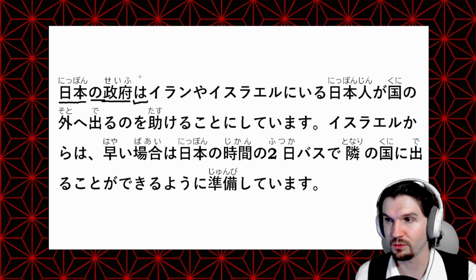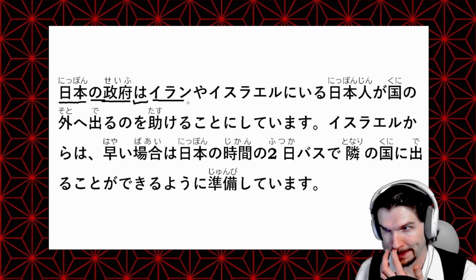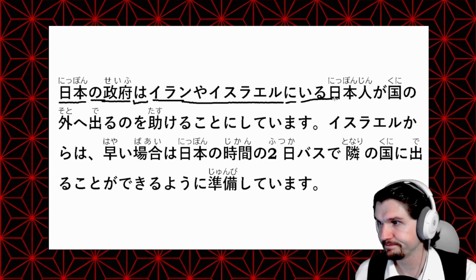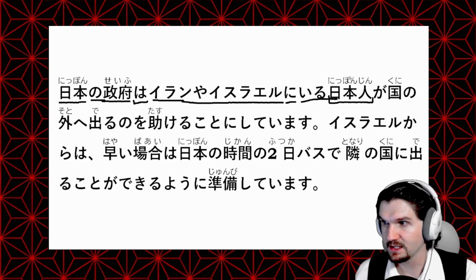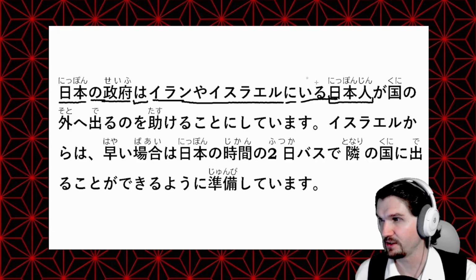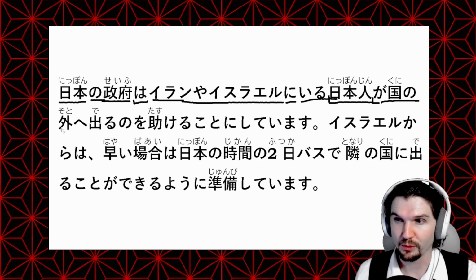日本の政府はイランやイスラエル So just like in our headline, we have イランやイスラエル Iran, Israel, and other places around there にいる日本人 So same as in our headline, 日本人 So Japanese people who are in Iran or Israel, etc. が国の外へ出るの So same thing as in our headline. If you need to review that, go back and see that.